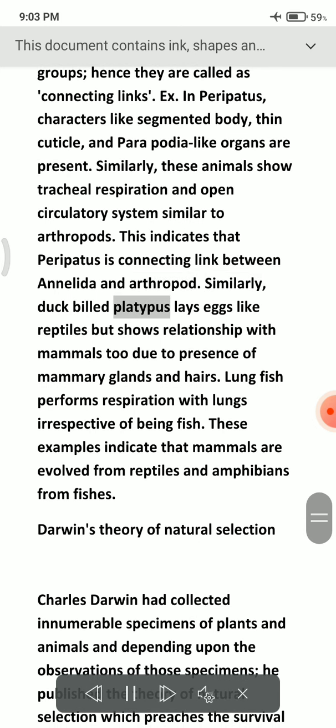Similarly, the duck-billed platypus lays eggs like reptiles but shows relationship with mammals too due to the presence of mammary glands and hairs. Lungfish performs respiration with lungs despite being a fish. These examples indicate that mammals evolved from reptiles and amphibians from fishes.